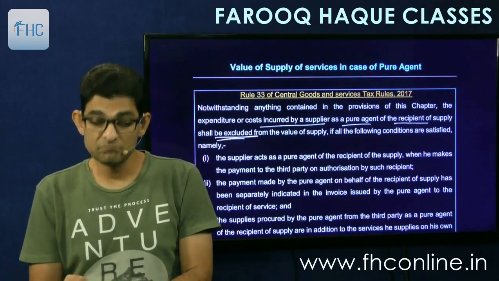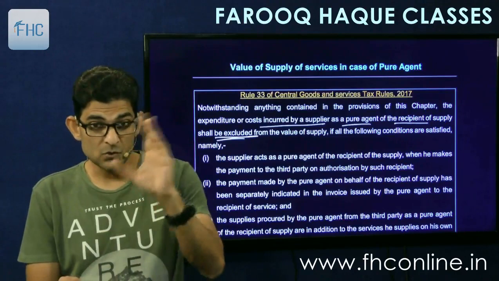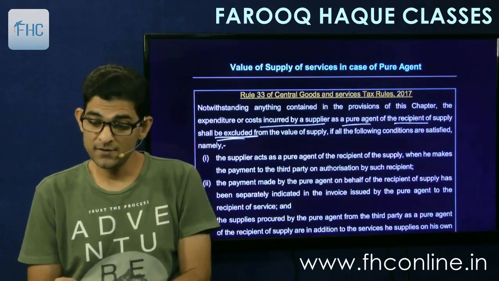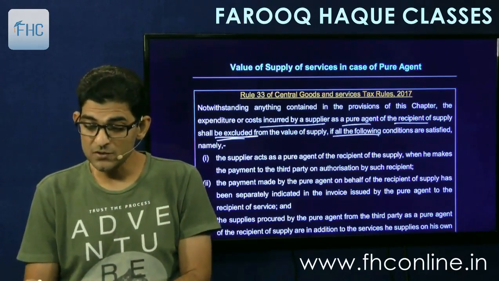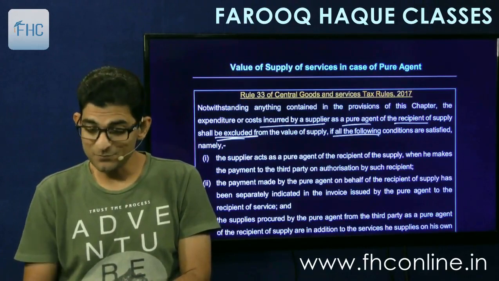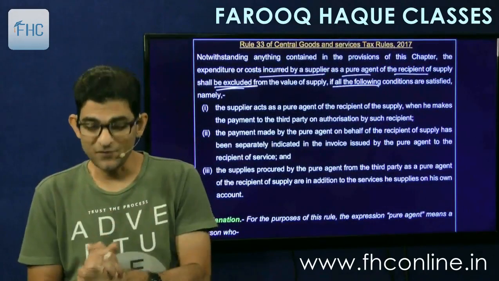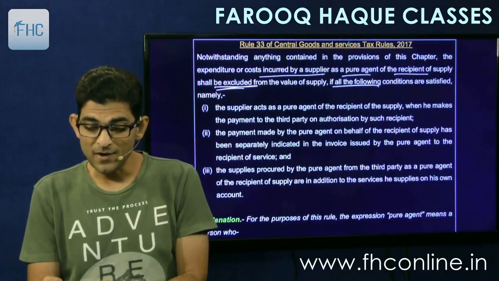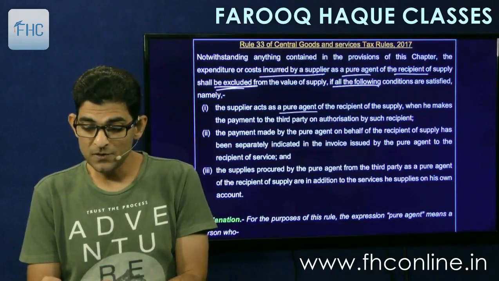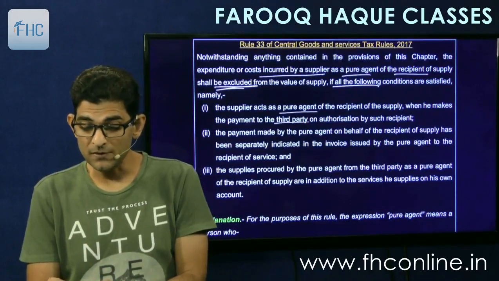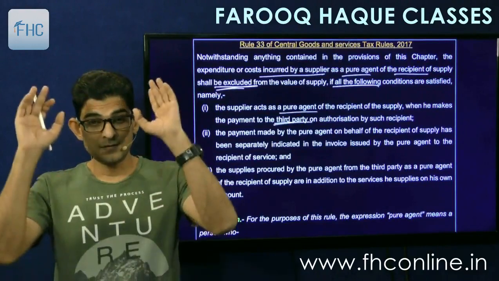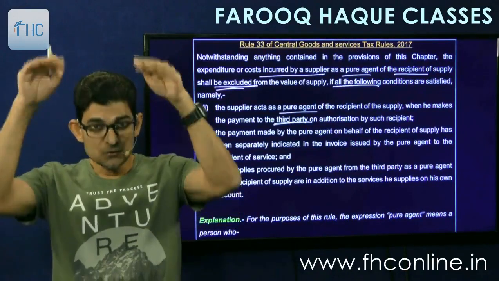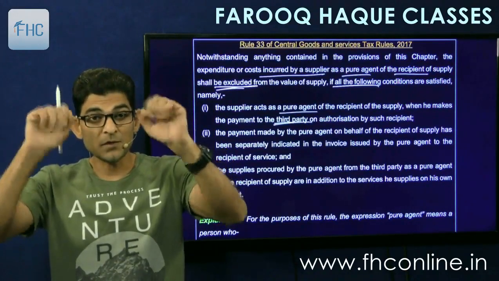This amount shall be excluded from the value of supply if all the following conditions are satisfied. So the government has imposed a lot of conditions. Number one, the supplier acts as a pure agent of the recipient when he makes the payment to a third party. So basically the goods or the service is going to come from a third party.